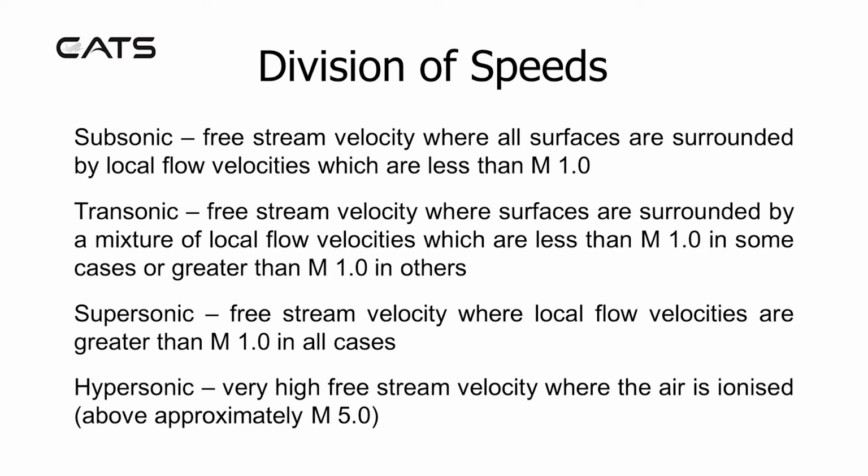The division of speeds. Subsonic, the free stream velocity where all surfaces are surrounded by local flow velocities which are less than Mach 1. Transonic is free stream velocity where surfaces are surrounded by a mixture of local velocities which are less than Mach 1 in some cases or greater than Mach 1 in others.